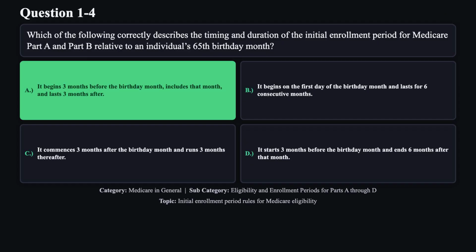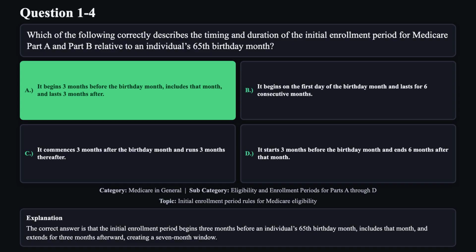The correct answer is A. The correct answer is that the initial enrollment period begins 3 months before an individual's 65th birthday month, includes that month, and extends for 3 months afterward, creating a 7-month window.